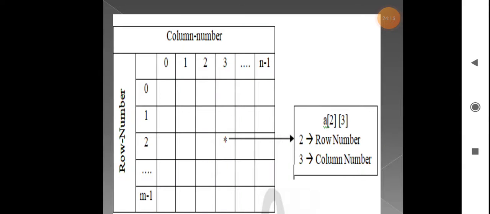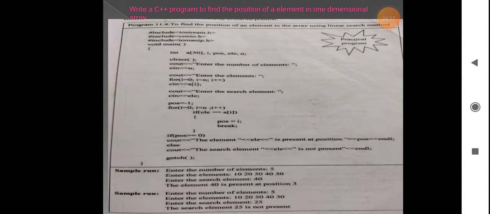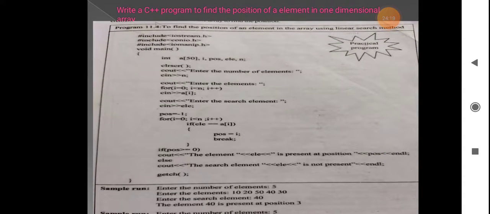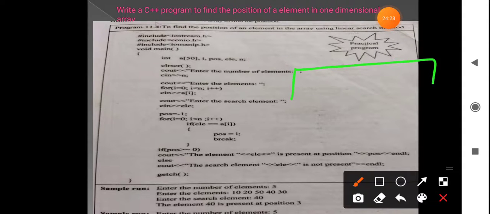Okay, so next question we'll see. This is a program you have to write. You have to write a program to find the position of an element in a one-dimensional array. There is an array, and one element you have to identify. You have to find its position, not the element. Array elements always start from 0, 1, 2, 3. So where exactly the element is present in the array, you have to find using linear search.